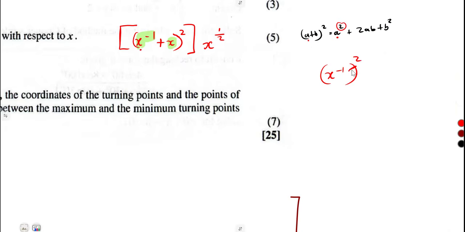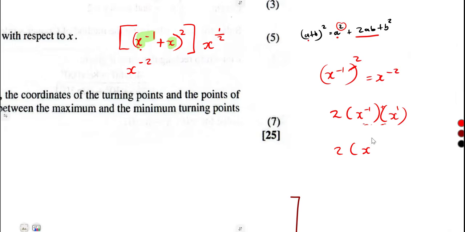So remember, these two multiply each other. So it's x to the exponent of -2, plus 2ab. So that's plus 2 times our a, which is x to the exponent of -1, and our b is x. When you simplify these two, remember you're multiplying same bases, so you add the powers.